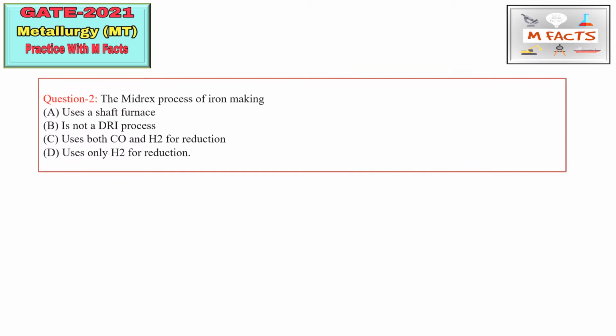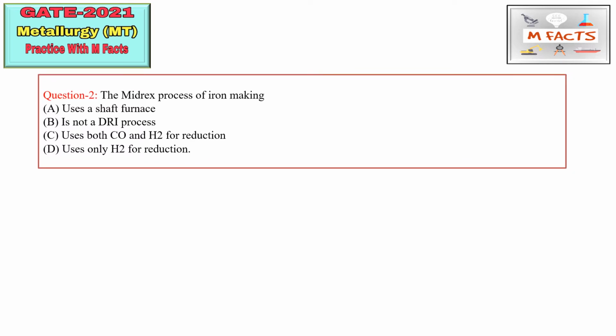The next question is: the Midrex process of iron making. A part is uses a shaft furnace, B part is not a DRI process, C part is uses both CO and H2 for reduction, D part is uses only H2 for reduction. That is hydrogen, and this is carbon monoxide and hydrogen. This Midrex process is basically the direct reduced iron process, also known as DRI, and this is basically an alternative route of iron making.